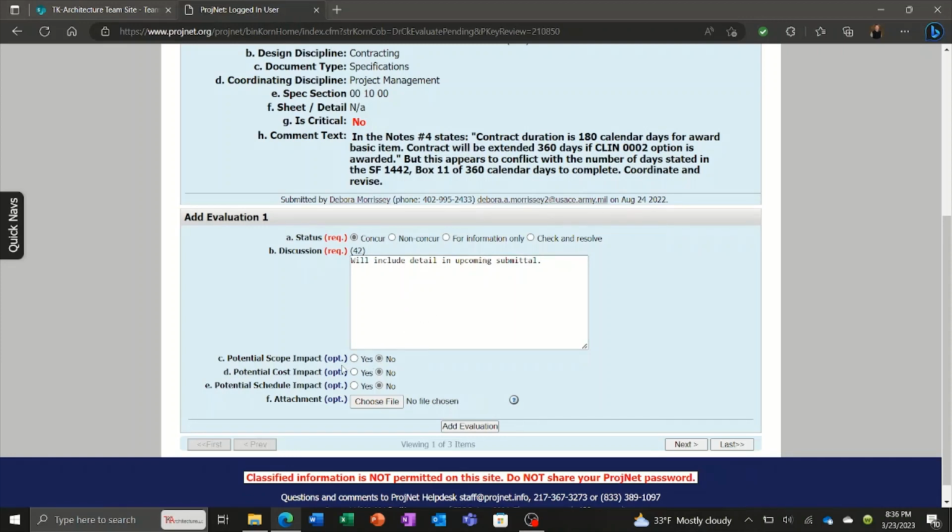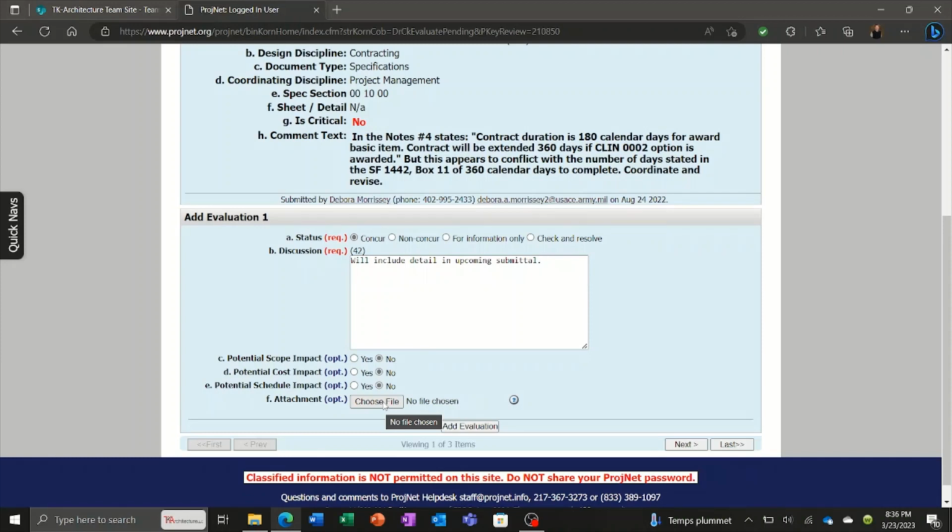And then at the bottom, these are optional, but it's wise to pay attention to them. If the submitter's comment has an impact on scope, you want to indicate that. If it's a cost impact or schedule impact, because those are contractual issues that the comment could be impacting the contract. And then, of course, my favorite is the option to be able to attach a file to it.